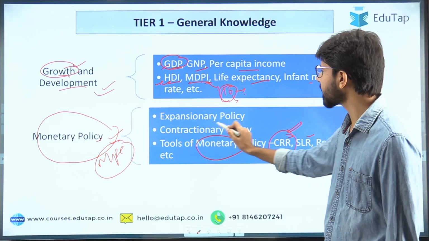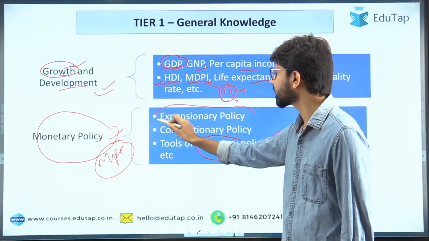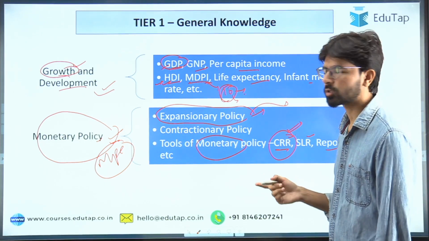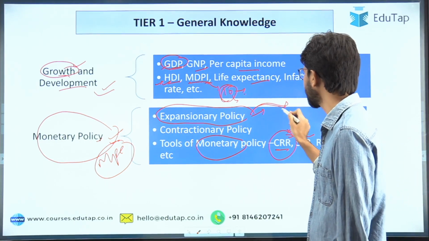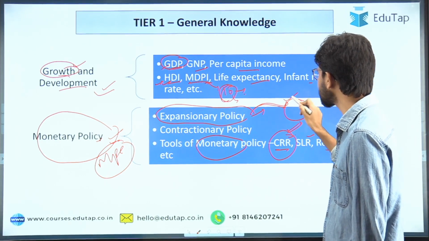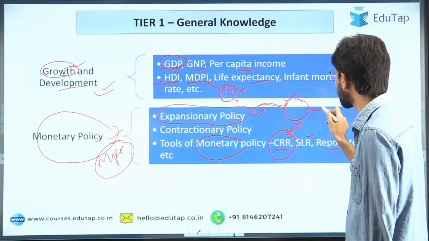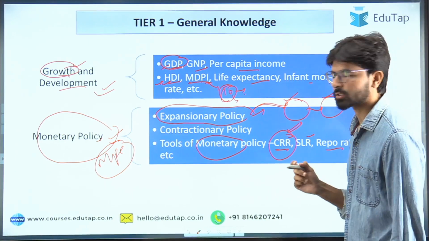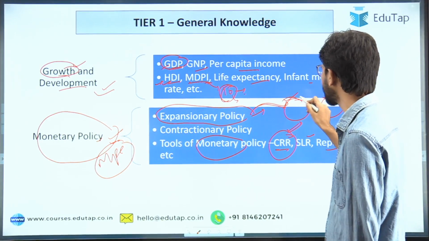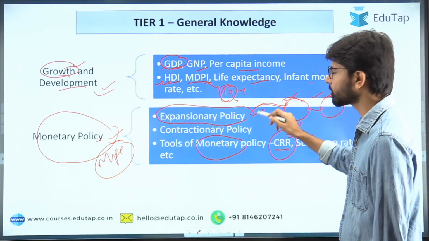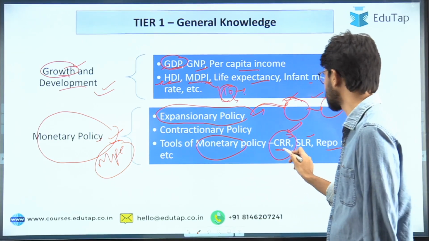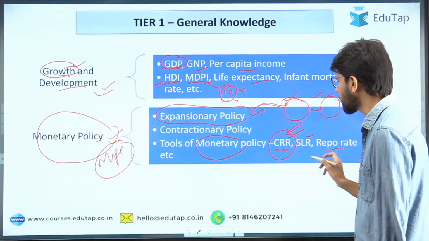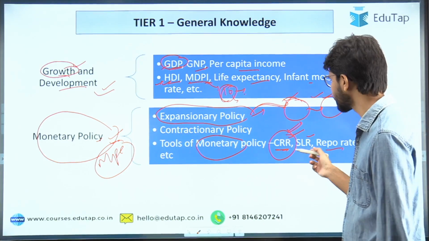First of all, what happens through monetary policy is, if the economy is going through a slowdown, then the RBI or the monetary policy committee will infuse a lot of money in the economy to enhance its growth, and this will pump the economy and thereby also induce a small inflation. So how does the monetary policy committee perform this function? Using various tools. And what are those tools? That you will understand once you read these tools in greater depth.